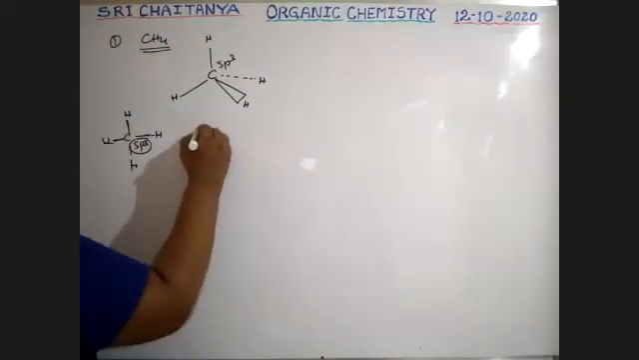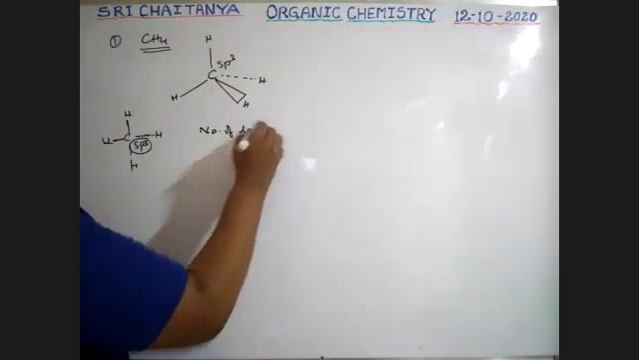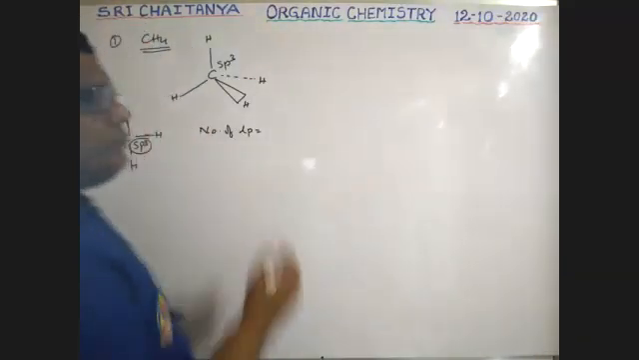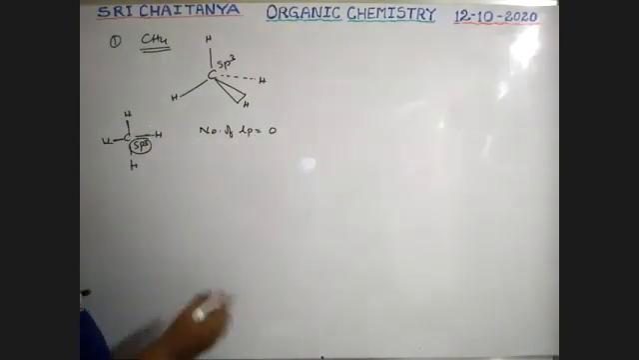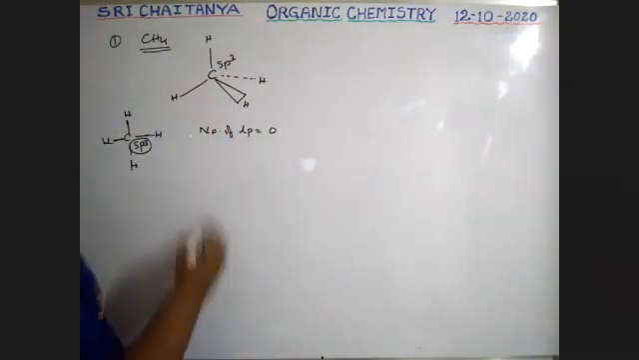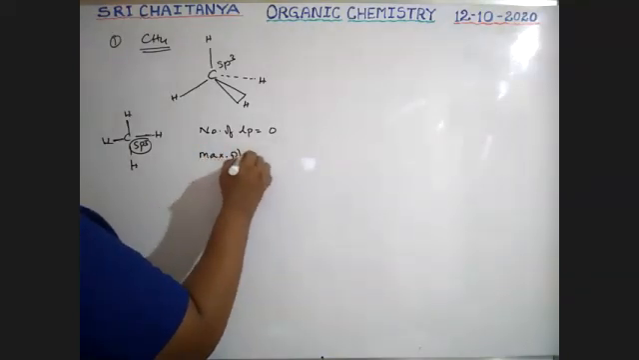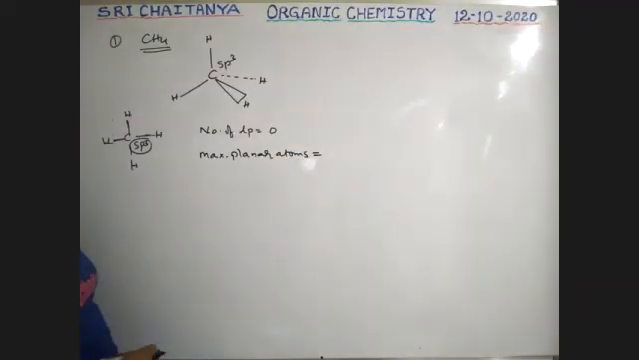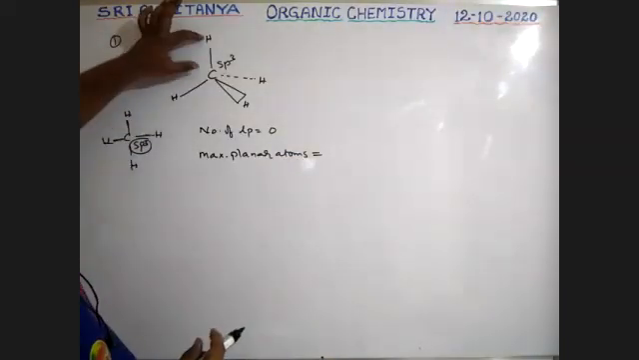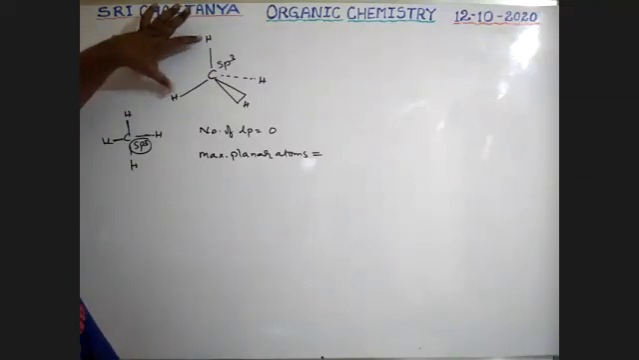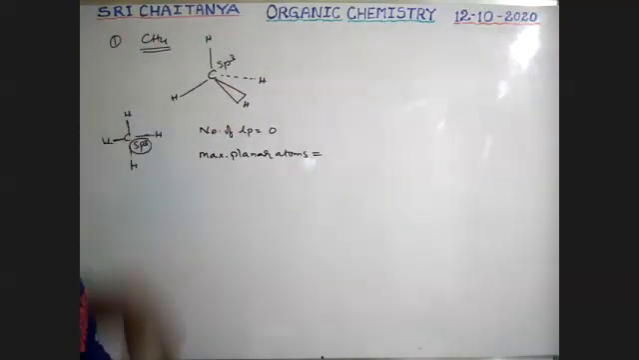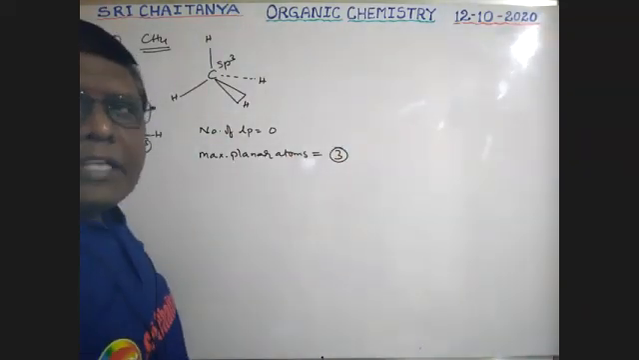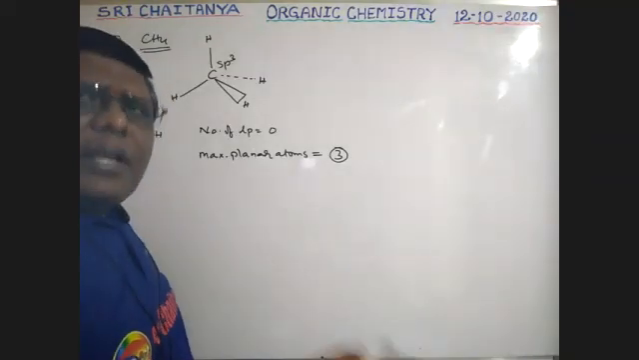Now, number of lone pairs. No nitrogen, no oxygen, no sulfur, no halogen. Lone pairs 0. Next, the hybridization of carbon is sp3. So maximum planar atoms. Tell me, boys, how many maximum planar atoms are there? See here, this hydrogen, this carbon, and this hydrogen. These 3 atoms are in the plane. The other two are outside the plane. Therefore, maximum 3 atoms are in the same plane. Maximum 3. Like this, for everyone.